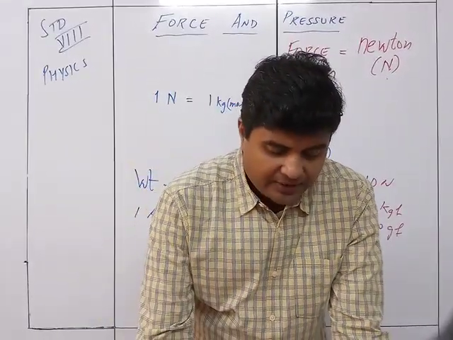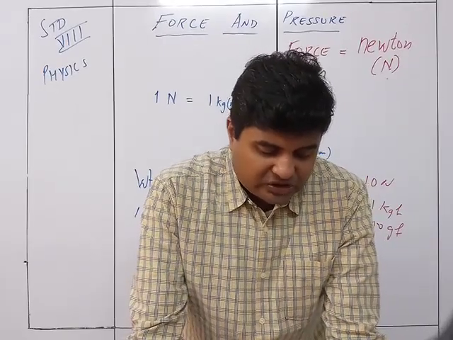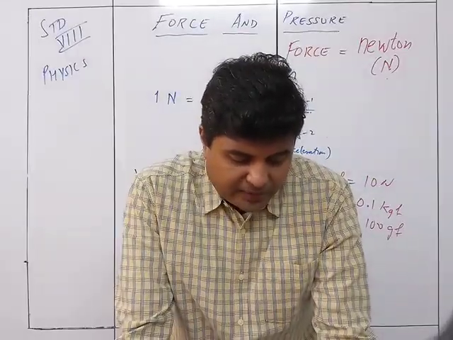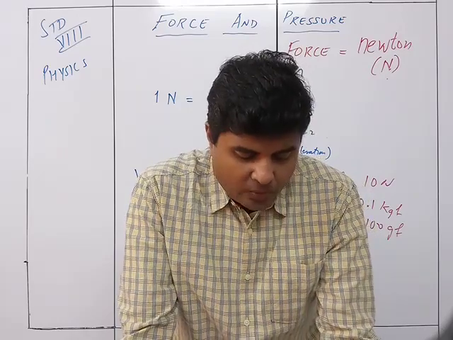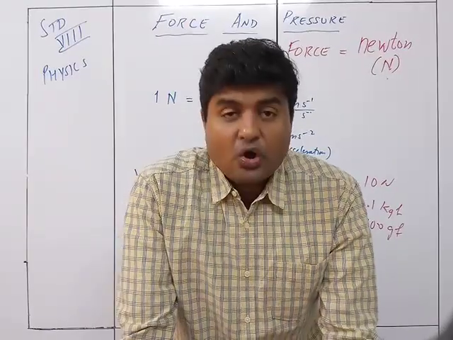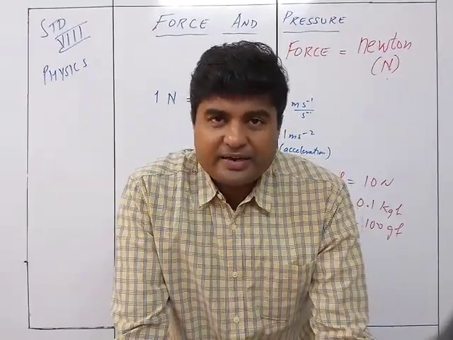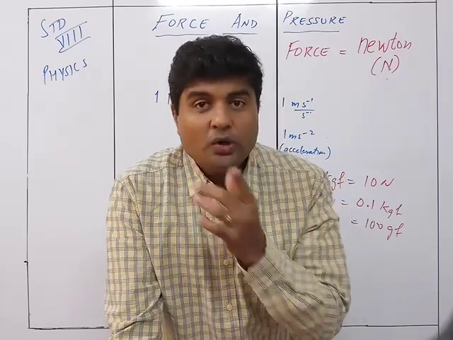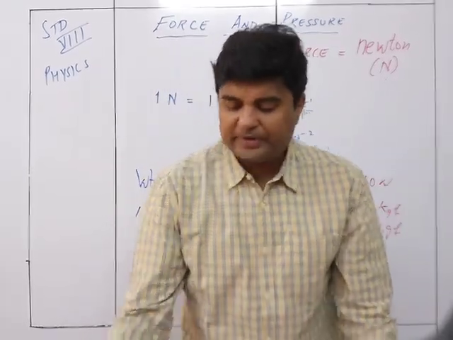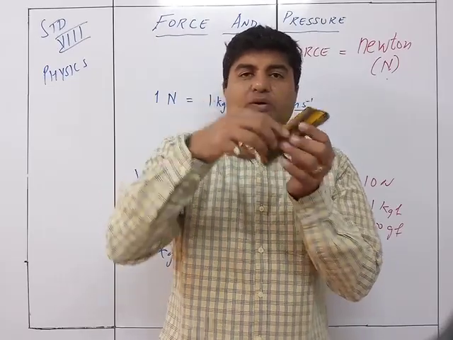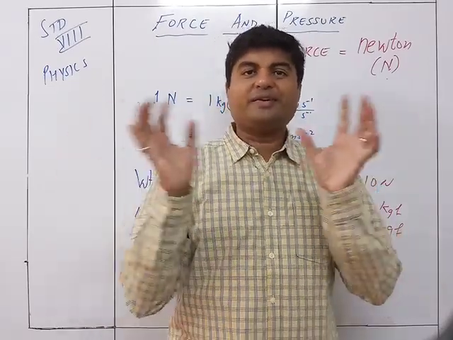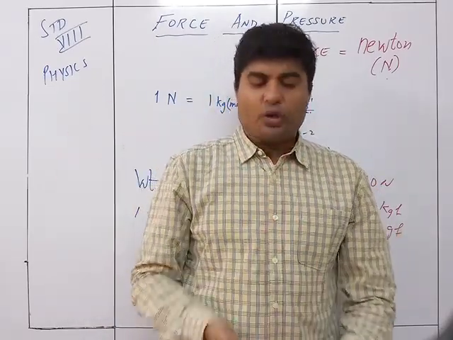So now there is one more thing. A body in which the interspacing between its constituent particles does not change when a force is applied on it is called a rigid body. We already saw rigid and non-rigid bodies earlier. So what is a rigid body? A body in which, when I am pressing it, the intermolecular spaces are not increasing or decreasing, so it remains in the same shape or size.